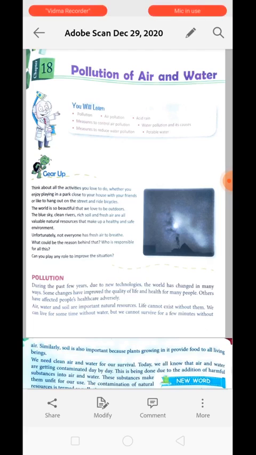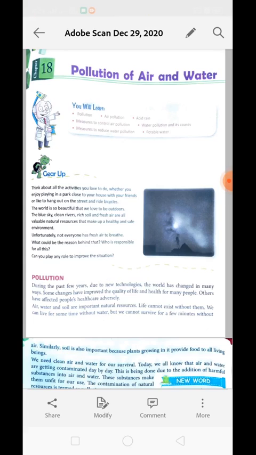Just think about all the activity that you love to do, whether it is playing games with your friends or riding a bicycle. The world is a very beautiful place. We love to do all the outdoor activities. The blue sky, clean river, rich soil, and fresh air, they are all very valuable natural resources. They make us healthy, and the environment very safe to live. Okay, but unfortunately, not everyone has fresh air to breathe.